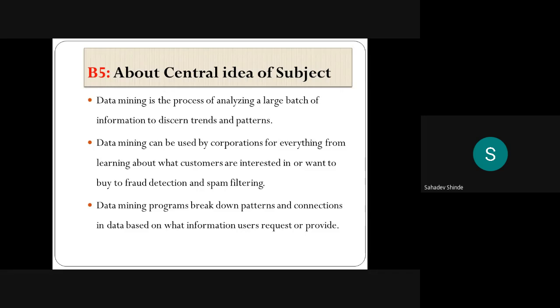Okay, and data mining programs break down patterns and connections in data based on what information users request or provide. Whatever the user requests from the database, the same patterns of the data or the information are recovered. Okay, so this is about the central idea of the subject, chapter-wise.